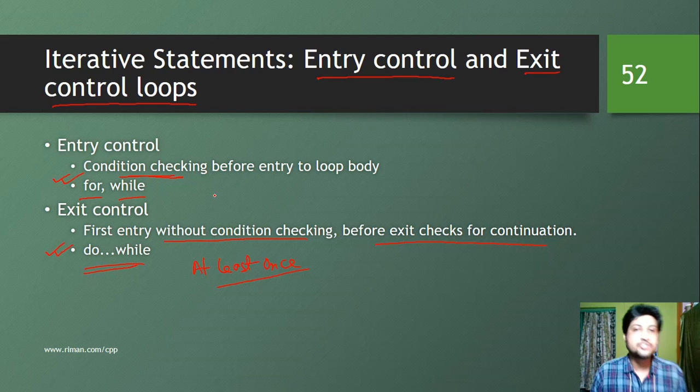That means when we know how many iterations are going to happen, for is preferable to while. I'm saying preferable, I'm not saying for is applicable. Preferable in the sense while can also be used in that particular situation, for is more suitable. And when we don't know how many iterations are going to happen, at that particular situation, while is very handy.